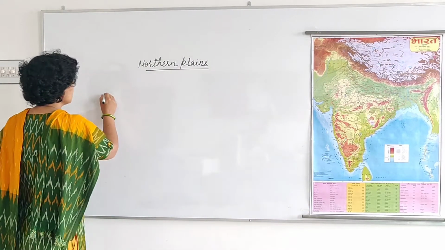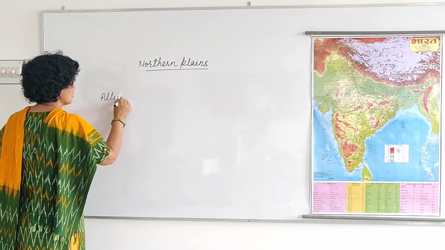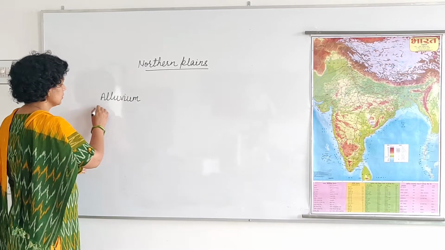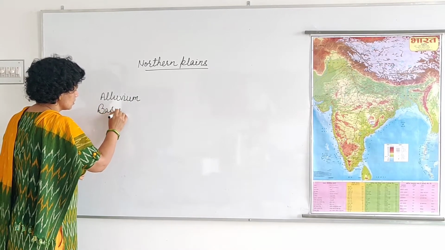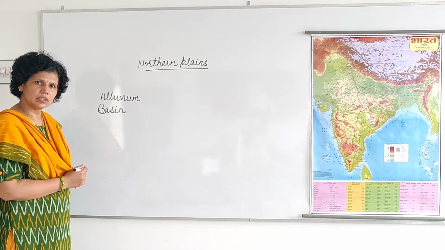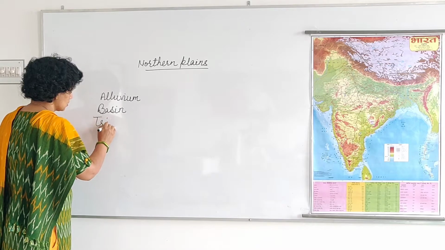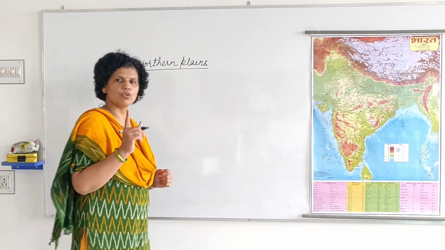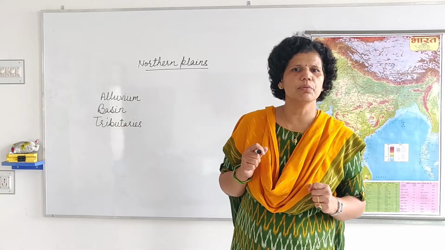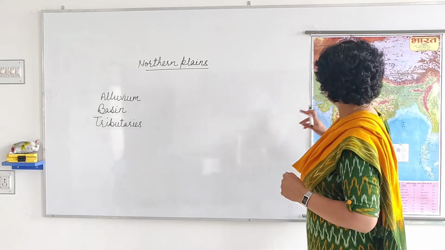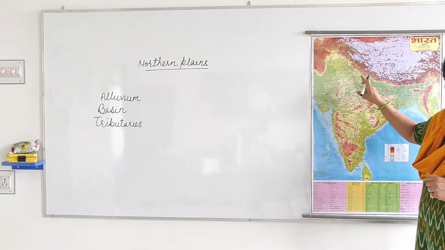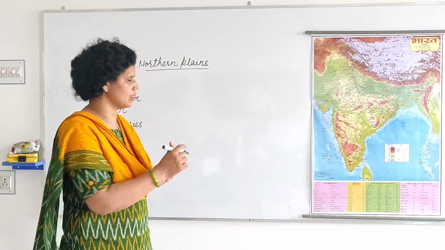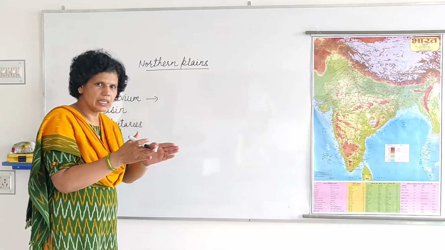Now my first word is alluvium. Number second, basin, and number third, tributaries. So the first word, what is alluvium? Alluvium means when these rivers flow here, they bring silt or fine clay or gravel, and they deposit it near their bank.